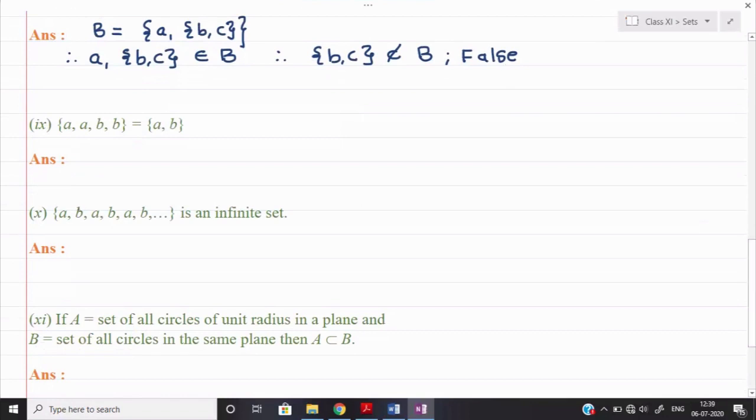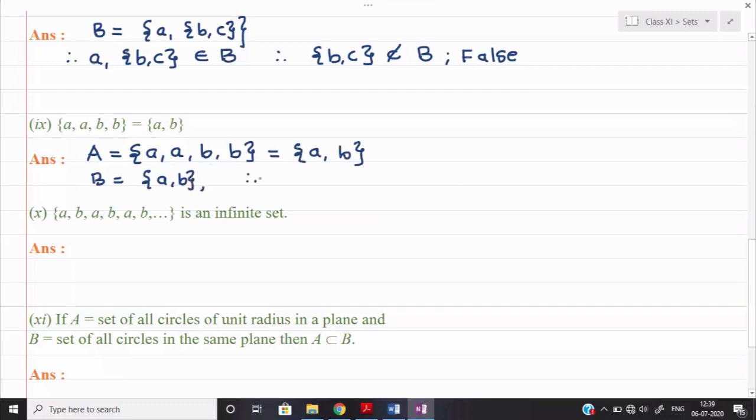Similarly, {A, B, B}. Suppose this set is my set A. Set A is equal to {A, B, B}. See, repetition of an element in a set is allowed, no problem, but that repetition doesn't have any sense. If you are repeating an element n number of times, we shall treat that element as one time only. Meaning if I want to list out all the elements of set A, I will write it as {A, B} only, and the second set is given to us as {A, B}. So now you tell me, are A and B equal sets?